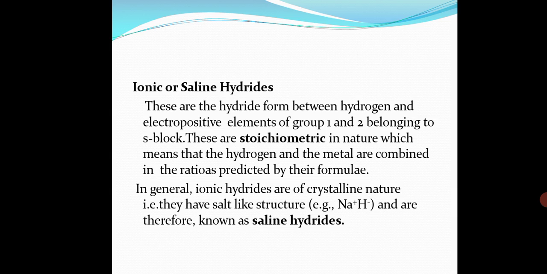Now, how is lithium borohydride formed? LiH plus B2H6, that is diborane, in presence of dry ether. Dry ether acts as an inert solvent here to form LiBH4, nothing but lithium borohydride. Clear? So these complex metal hydrides are widely used as reducing agents, as I said, in organic synthesis. Alright, so this is about ionic hydrides.